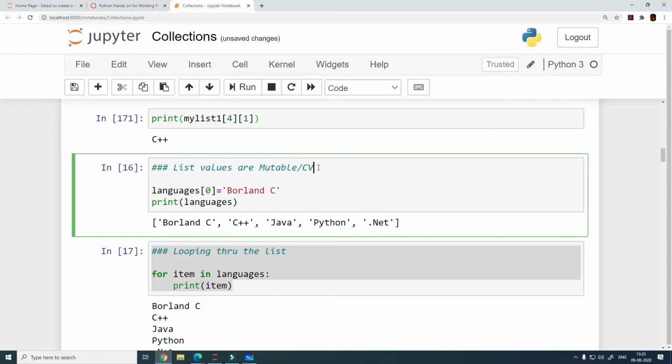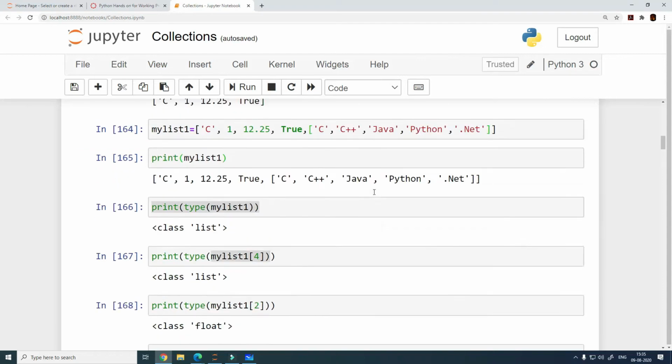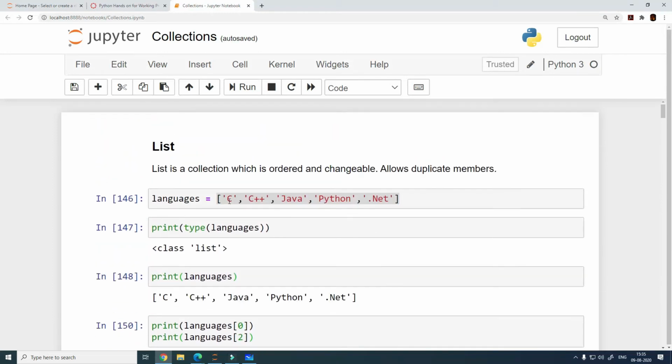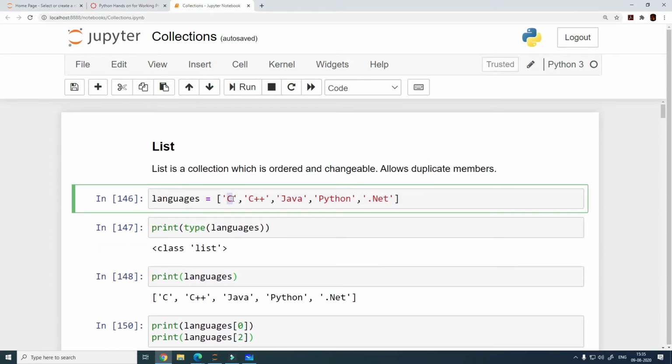Or I can say they are changeable. So what does it mean? It means that you can add elements to the list, or you can also change the elements of the list itself, right? So the first element of our list is C, right? And what we want is to change this element itself. We want C to be changed to something else.